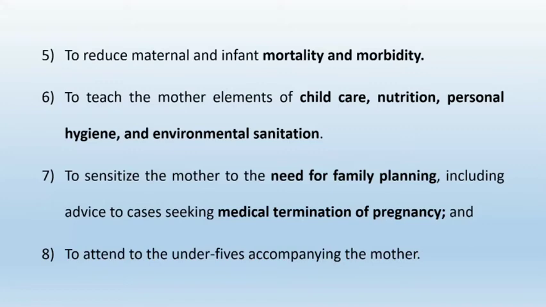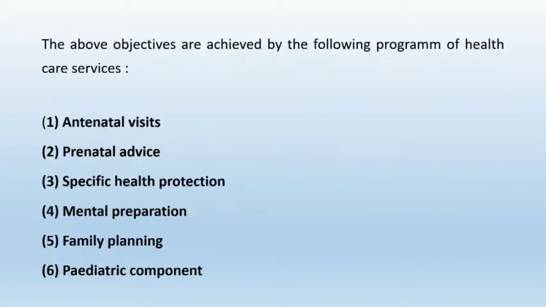Means under 5 clinics. That is the clinics in which the children under 5 years of age are seen, like their immunization, nutrition, diet and all things. Then the above objectives are achieved by the following programs of healthcare services.